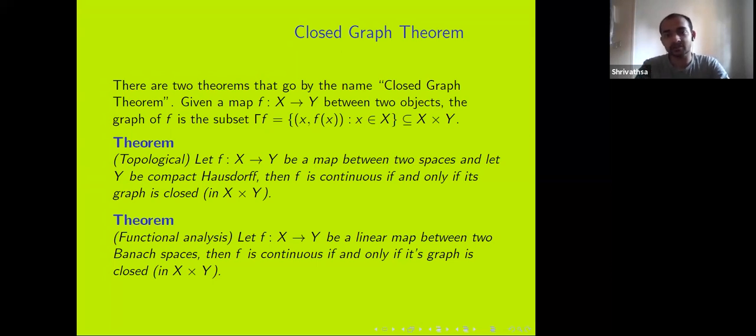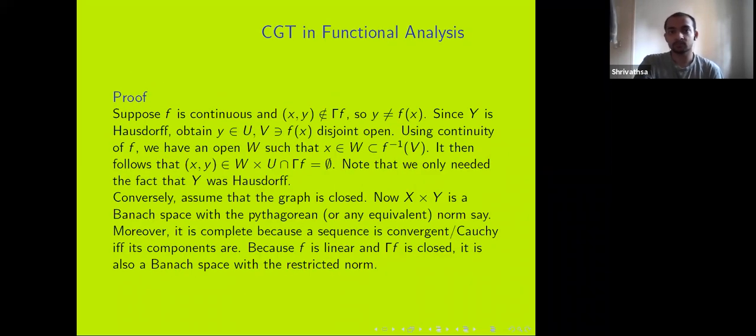There's the topological version, which says that if I have two topological spaces and Y is a compact Hausdorff space, then the result holds. And the functional analysis version says that a linear map between two Banach spaces is continuous if and only if the graph is closed. I'll be proving the functional analysis version. If someone is interested, then I can prove the topological version in the end. So we prove one direction first.